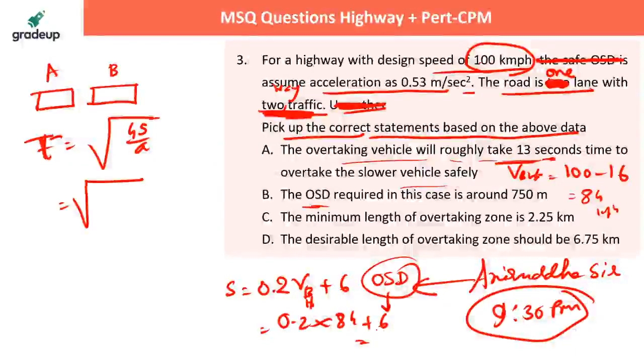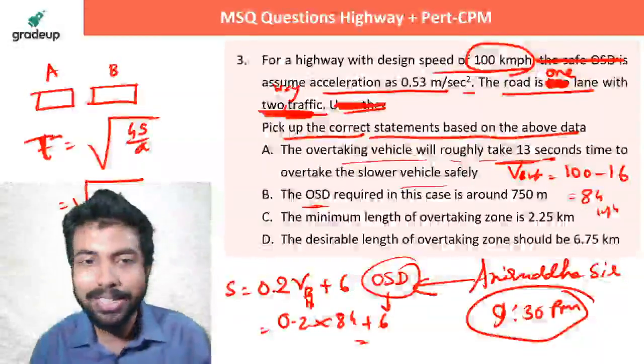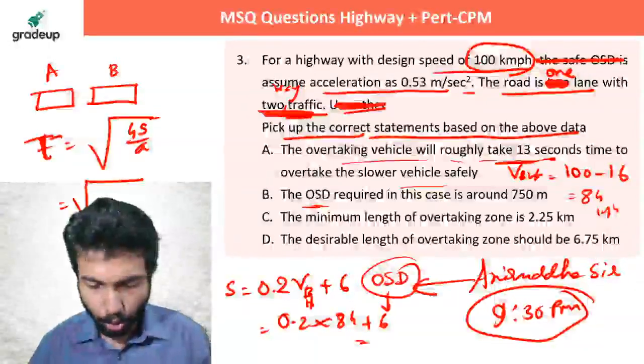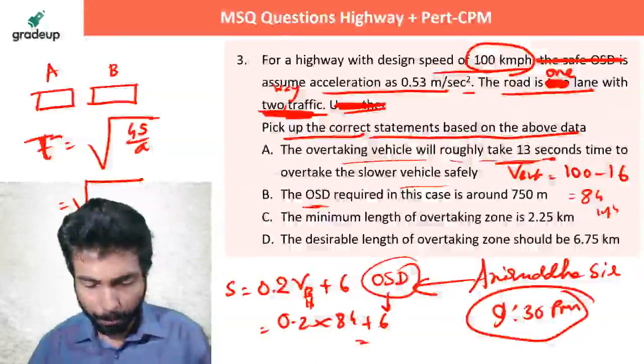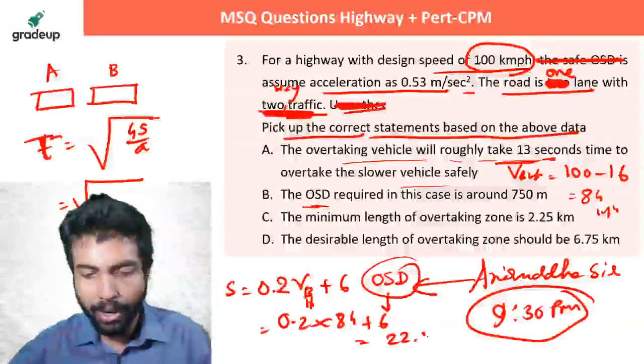So what is going to be the answer? Quickly tell me. Someone is saying it's 14 seconds. Let's see: 0.2 into 84 plus 6. The answer is coming as 22.8 meter.